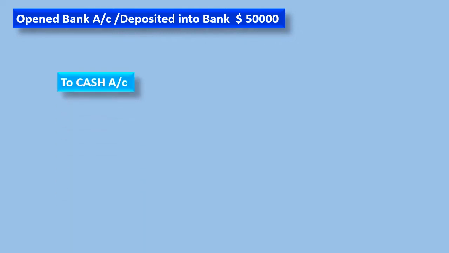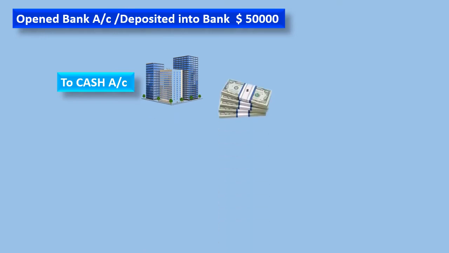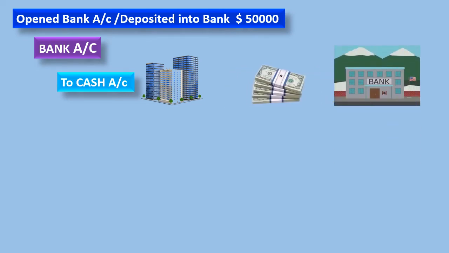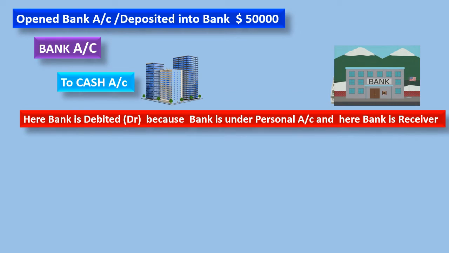Here two things, one is cash account, another one is bank account, right? Here you can see that cash is going to bank. And here bank is debited because bank is the receiver. Bank is getting cash. The bank is the receiver and cash is going out from the company. Cash is an asset, that's why it goes out and that's why it is credited.